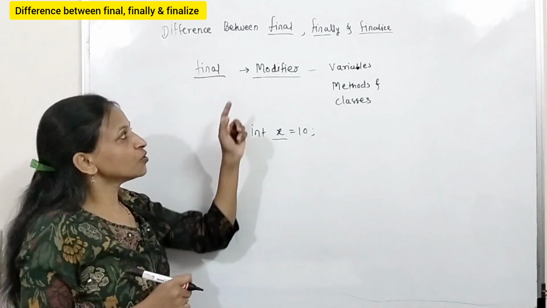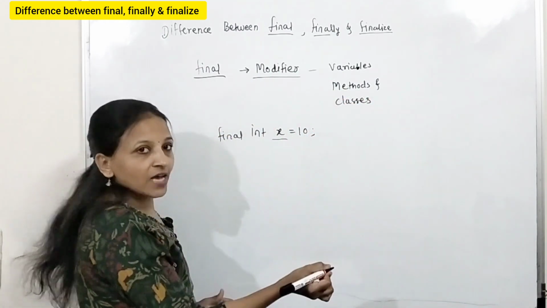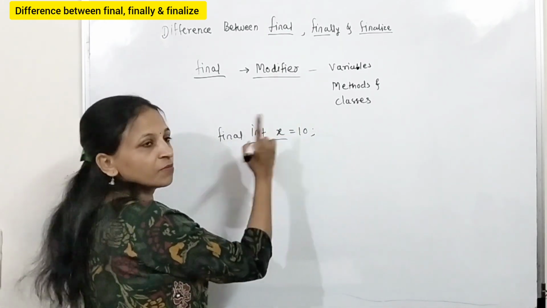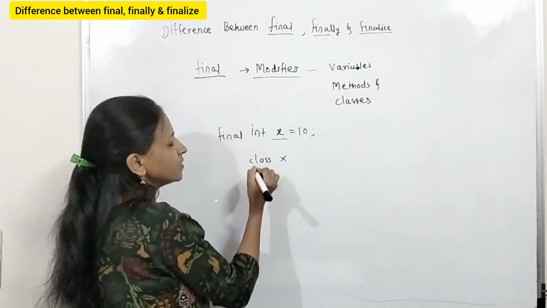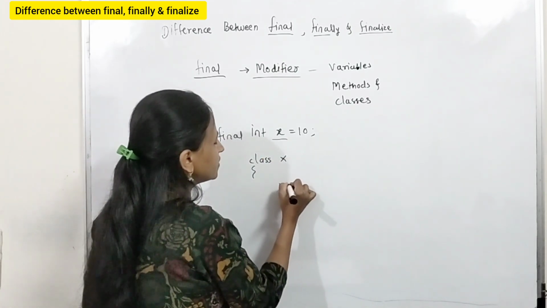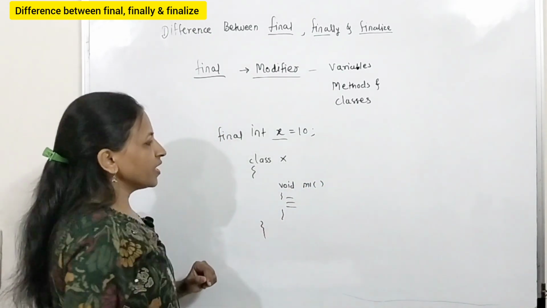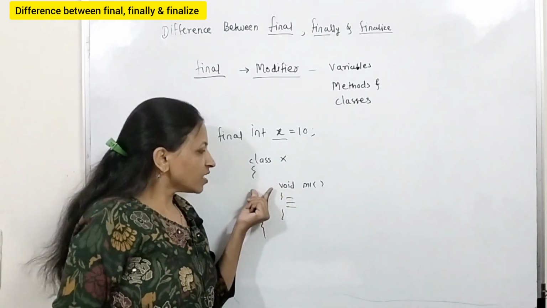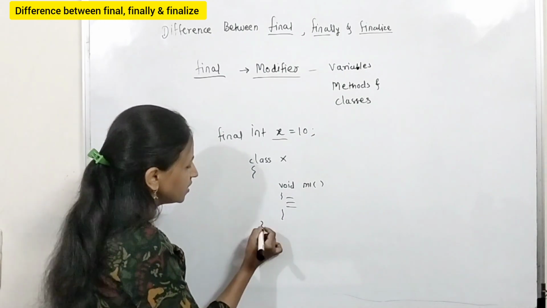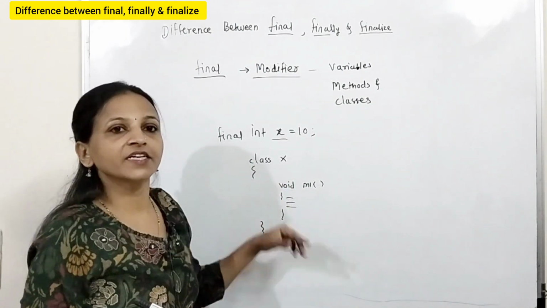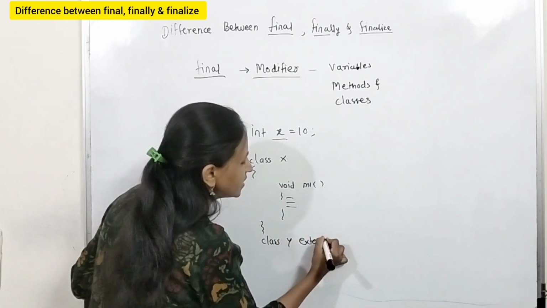We can also use the final modifier along with a method declaration. How? Let's say in a class I am declaring a method as final. Suppose class x has one method, void m1, with some code inside. Before attaching final, see one thing: I inherit that class, extending it, like class y extends x.